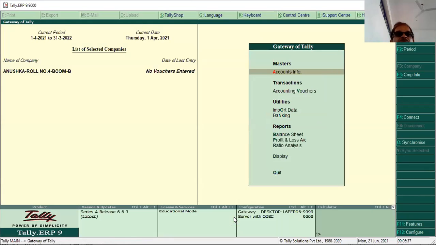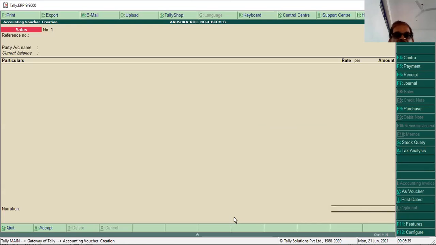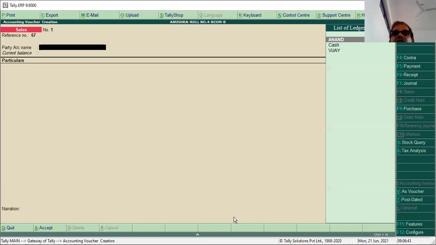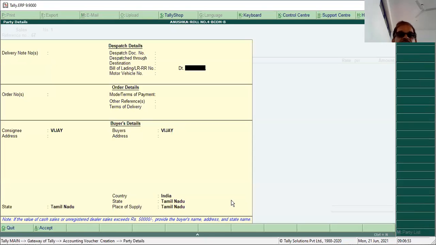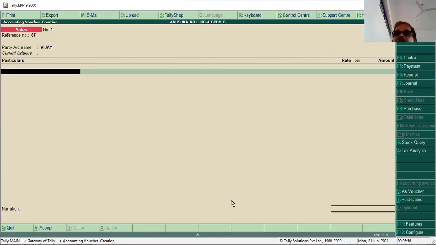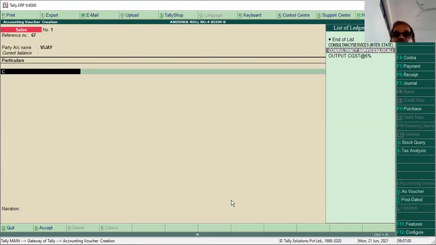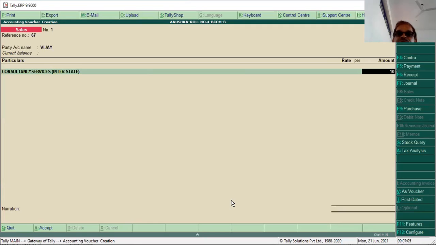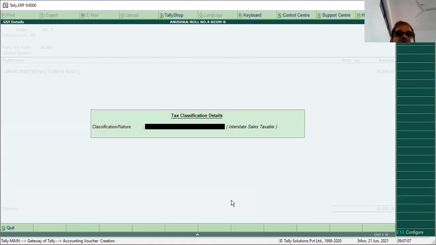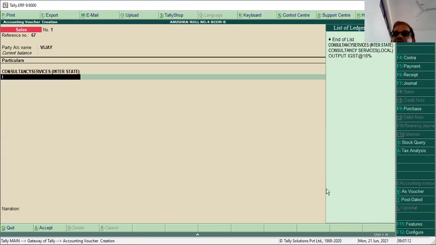So again reference number, some dummy number, party name. Who is the party name? Party name is Vijay. Select Vijay. Okay. All the details are entered. Press enter key. Then consultancy services, local. So not local, so interstate. What is the amount here? 10,000. Plus interstate sales. Now, does IGST come or not? We'll check it out.